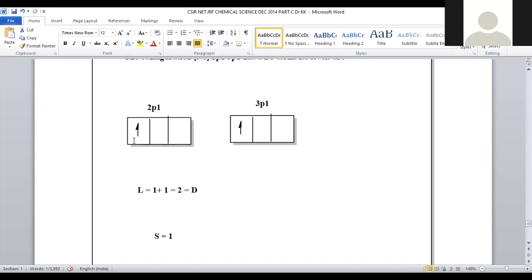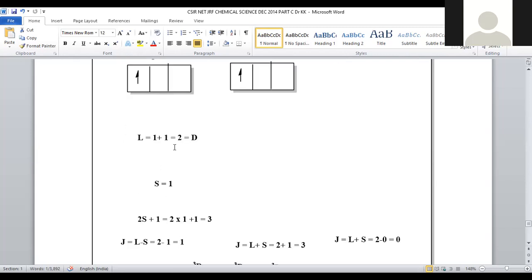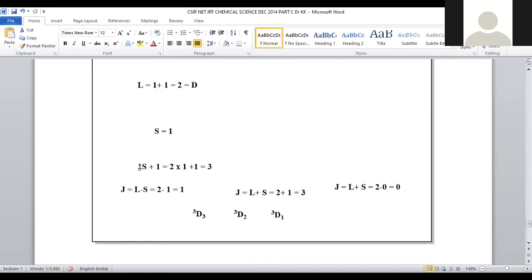Now S. So S means spin. So 1 electron with positive spin plus half is there. The second electron also has positive spin plus half. Plus half plus half, it will be taken as 1. Right? S value will be 1. So D and S1 is there. Let us calculate spin multiplicity.